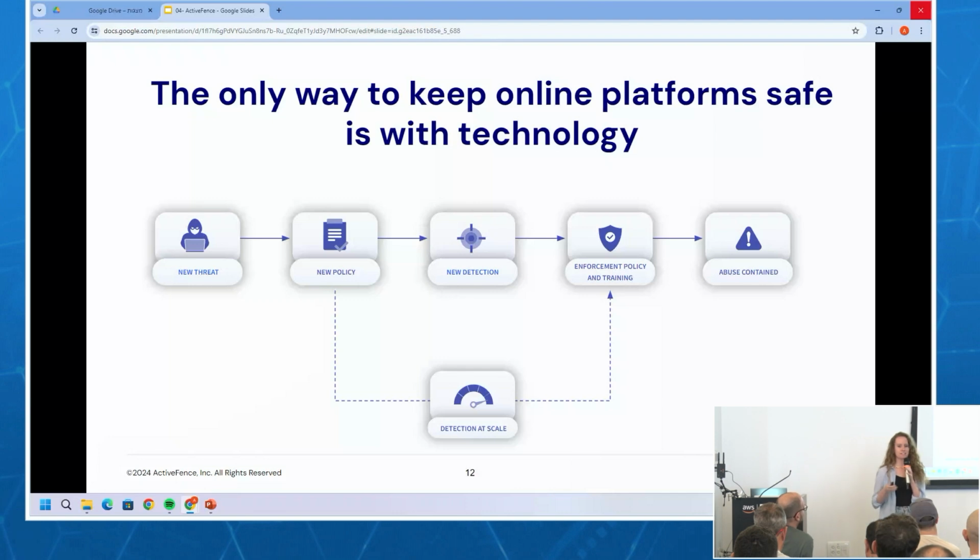So we understand that this is difficult, right? It's multidimensional, it's evasive, it's adversarial, it requires knowing what you're looking at. And really the only way to keep platforms safe is with technology. The scale of this is huge. Even if we have 1 million moderators, 1 billion moderators sitting and clicking away, they'll never keep up. And furthermore, there's no reason to expose people to this stuff. Some things are so obvious that they shouldn't be on there that we don't need people to look at them. And some things are so obvious that they're fine that we also don't need to burn people out and have them look at them. And so both for moderator well-being and also because it's impossible to capture all of it with humans, we need technology, and that's where we come in.